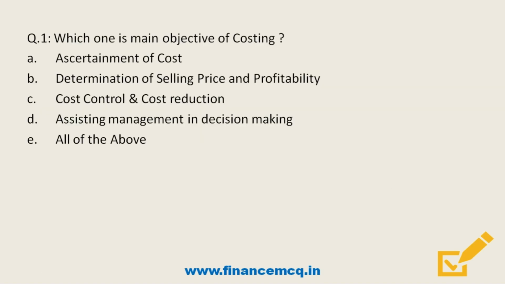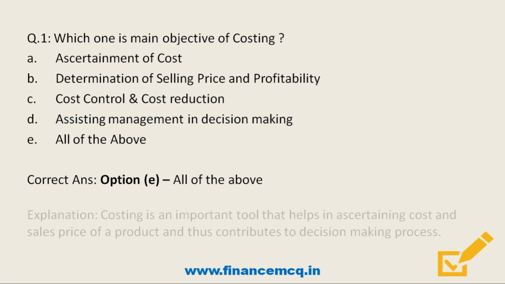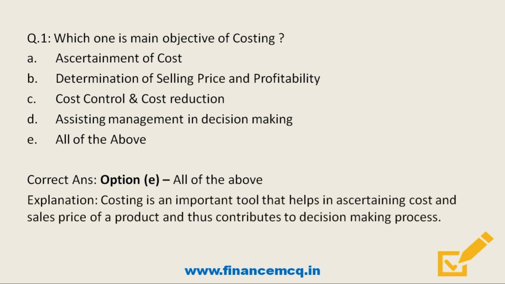Question number 1. Which one is main objective of costing? Option A, ascertainment of cost. Option B, determination of selling price and profitability. Option C, cost control and cost reduction. Option D, assisting management in decision making. And last option, all of the above. So friends, here all of these are objectives of costing. Friends, remember that costing is an important tool that helps in ascertaining cost and sales price of a product and thus contributes to decision making process.